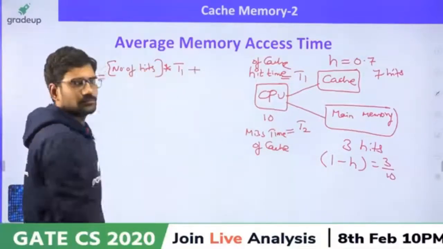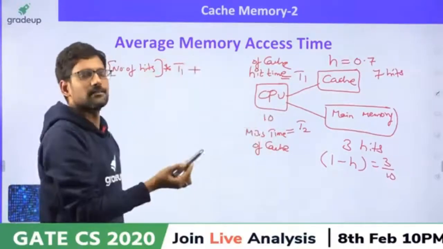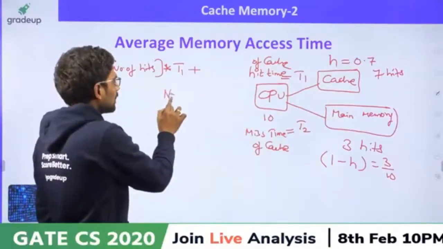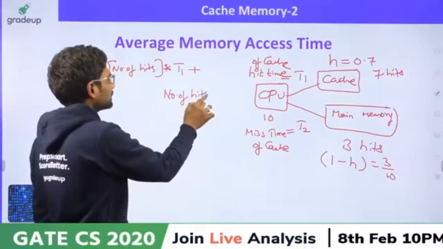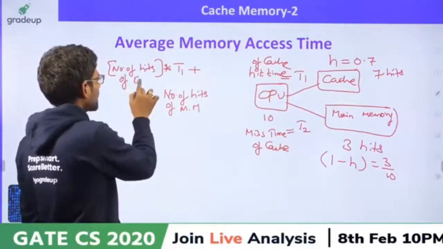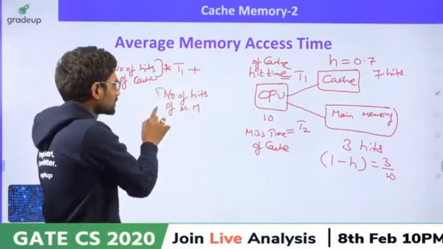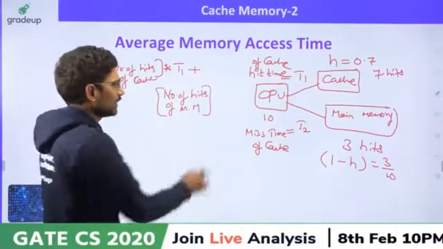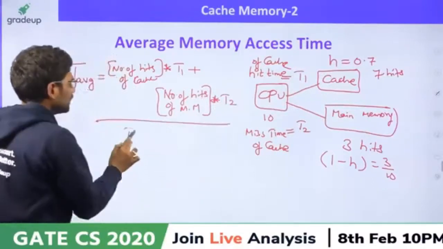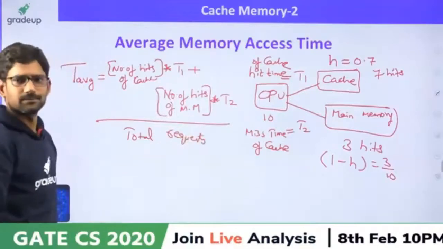Plus, how many are misses with cache memory? That means how many are supplied by main memory? This is the number of hits of cache memory. When cache cannot supply, main memory should supply. So the number of hits of main memory, and what is the main memory time? T2, divided by total requests, isn't it? This is how you calculate the average.